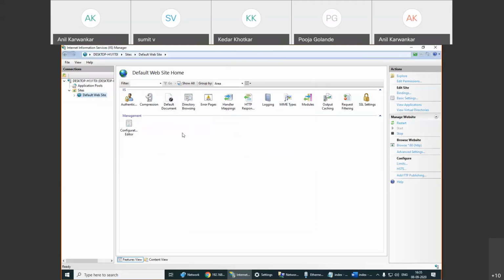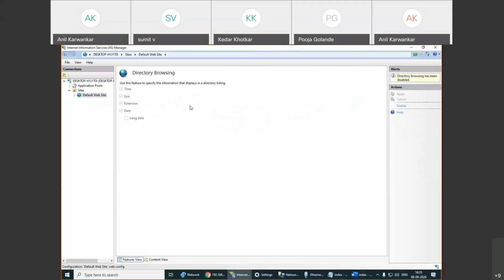Now suppose I don't want that index page. So I will allow here directory browsing. This particular directory browsing at present is disabled. I will enable it. So I can add a number of files which can be accessed through the web browser for the specific site. That also can be done. So I will go to now that folder.